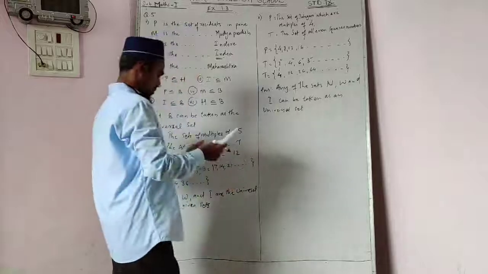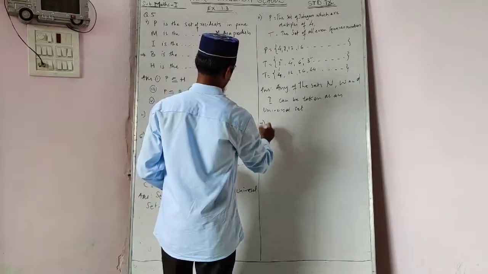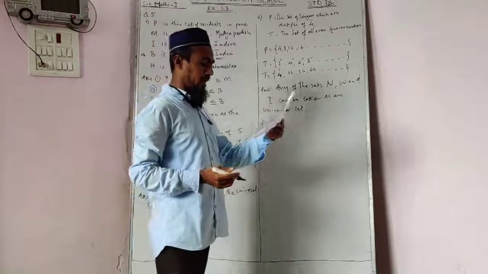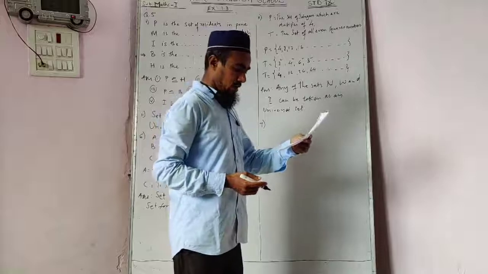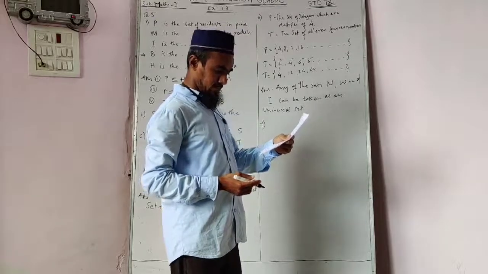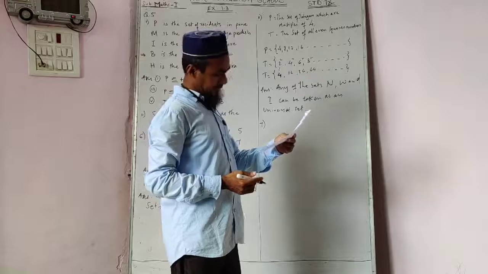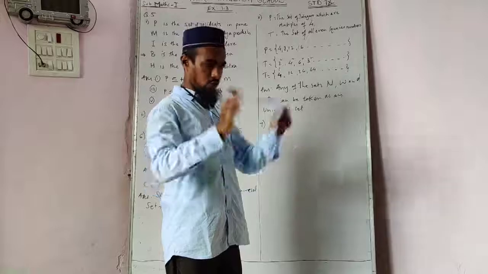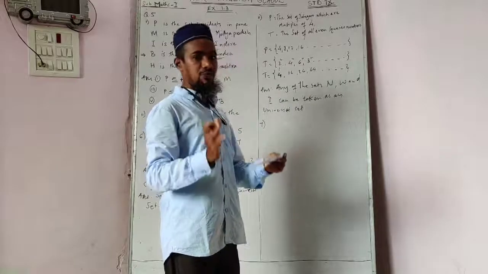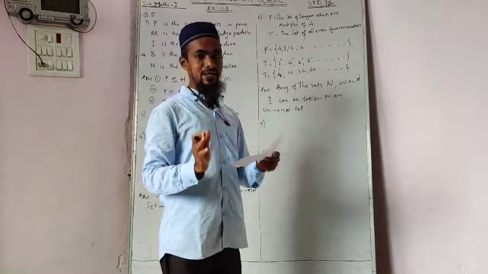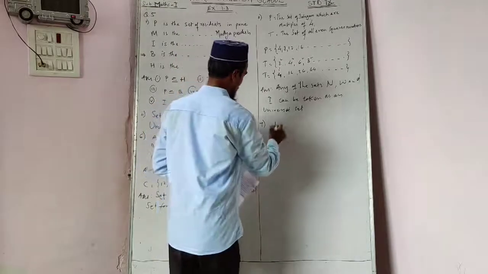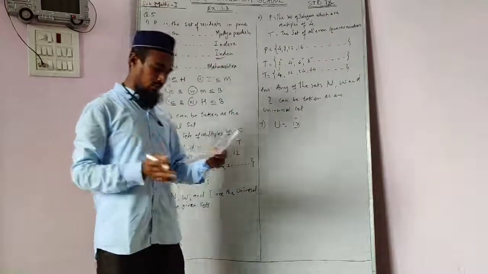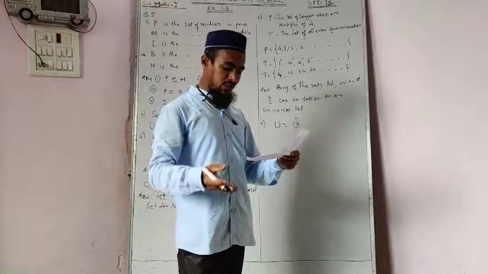Okay, you got it? Now come to question number 7, the last question. Here we have the statement. See, let all the students of a class be a universal set. We have to take one whole class. Suppose your 9th standard class is there, the whole 9th standard class, all boys and girls. We will take it as the universal set like this.